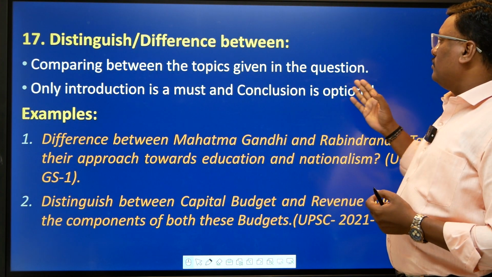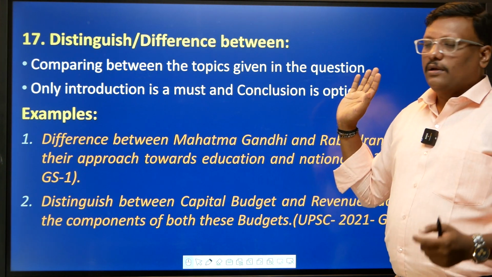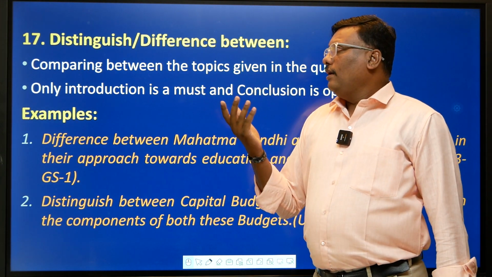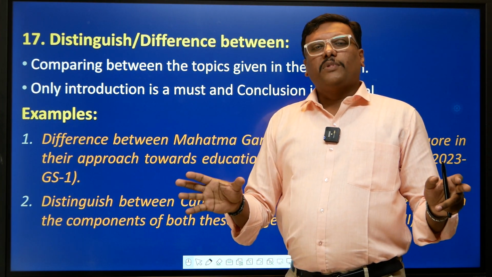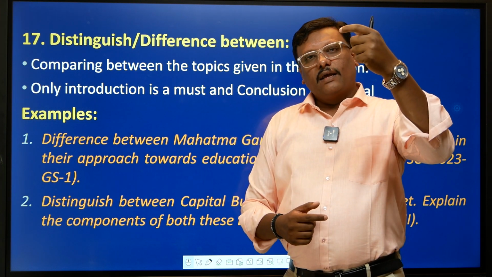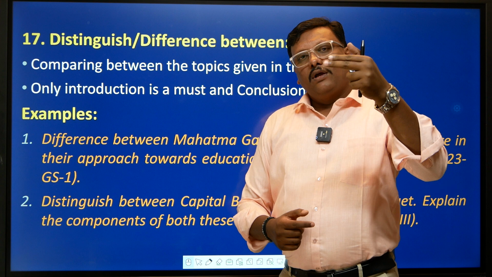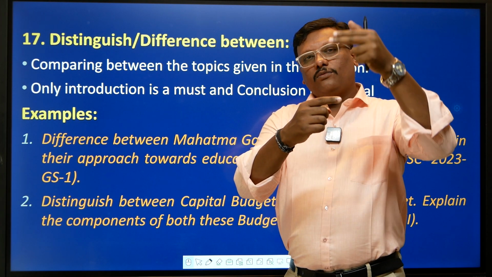So you only distinguish about the topics in a question, and only the introduction is a must, and the conclusion is optional. Conclusion you can write, or it is left to you, because you can present your answer using two tables, or you can present your answer by taking so many characteristic features, and in those characteristic features you can differentiate or distinguish between the two key terms, one after the other.